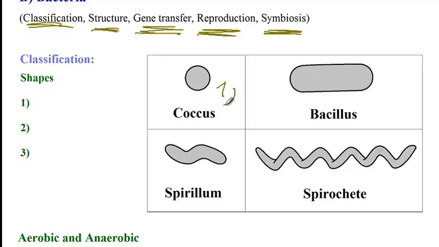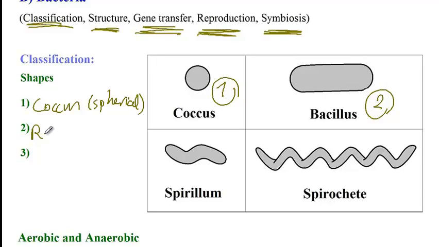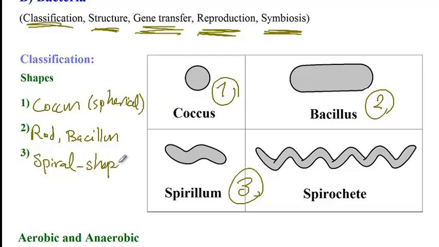The first one is a spherical shape, which is called coccus. So coccus or spherical shape. The second one is rod or bacillus. So here we have rod or bacillus. Okay, rod shaped or bacillus. And then finally, the third one, which is these two that are shown right here, is spiral shaped, which could be in the form of a spirochete, which is very long and flexible, or it could be in the form of a spirillum, which is short and rigid. So the next form is spiral shaped.